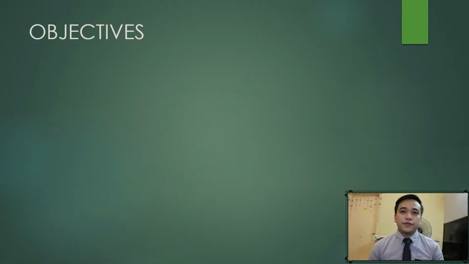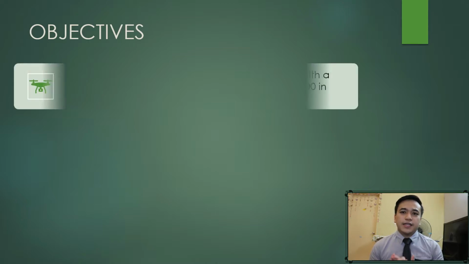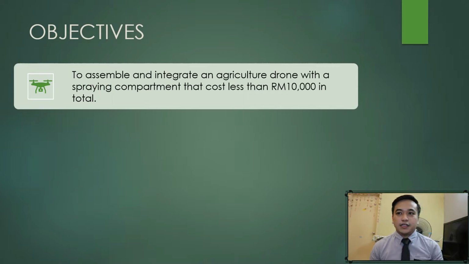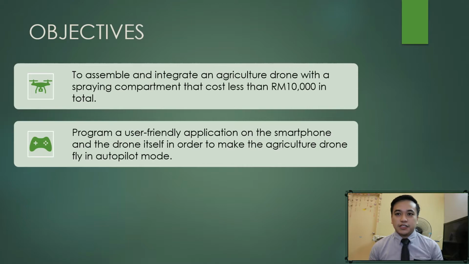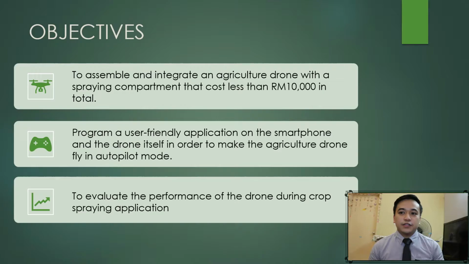To solve these problems, here are the objectives of this project. First, I want to assemble and integrate an agriculture drone with a spraying compartment, costing less than RM 10,000 overall. Second, we want to program a user-friendly application on the smartphone and the drone itself to make the drone fly in autopilot mode, so it is very easy to control.